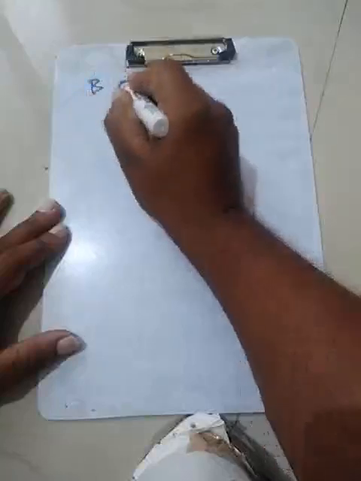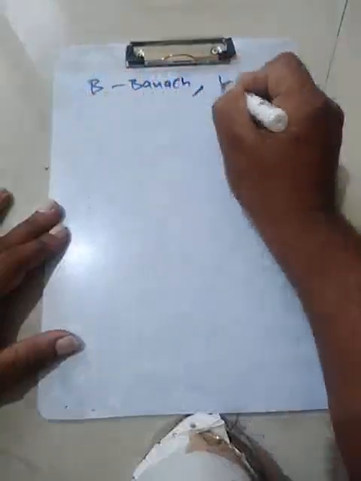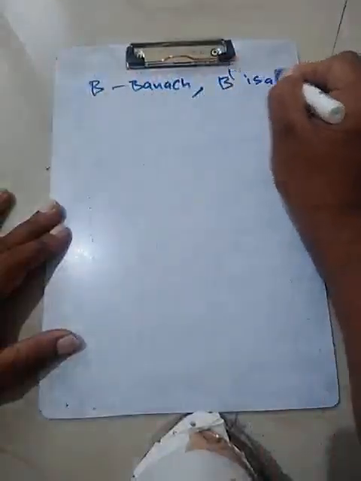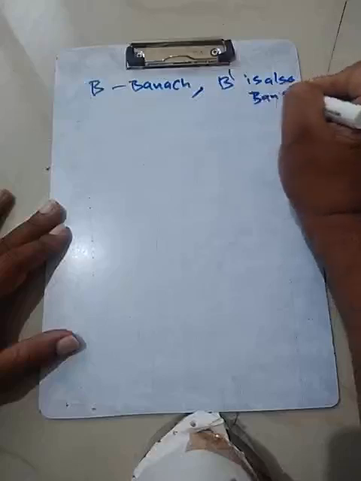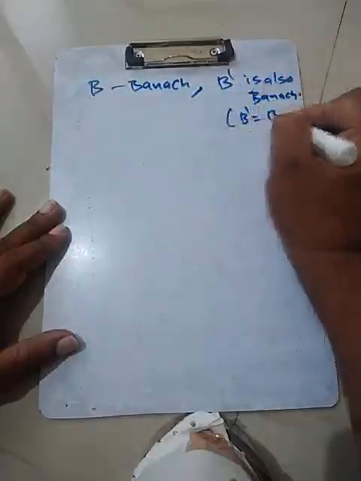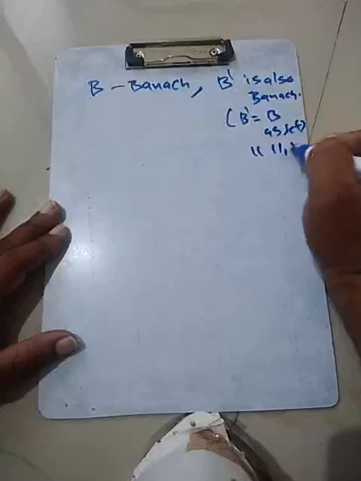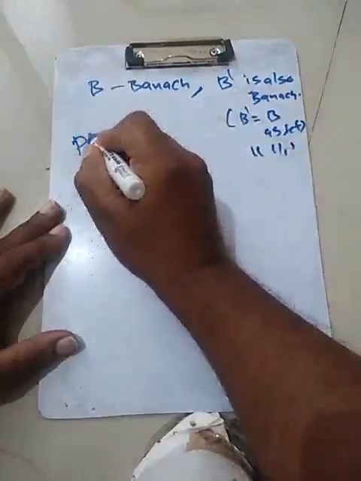So P, we'll use the one norm, as we proved in the previous proposition: if B is a Banach space, then B dash is also Banach. So what is B dash? B dash as a set is equal to B as a set, but with the one norm on it.